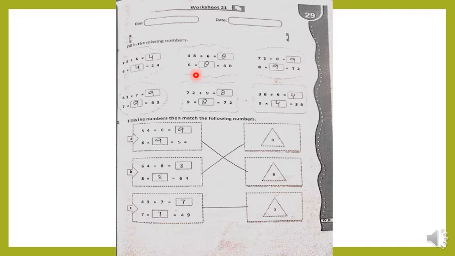Moving on to the next one beneath it: fill in the numbers, then match the following numbers. Simple, all we have to do is fill in the numbers and match them with the following numbers which are already given to us. The first one is 54 divided by 6 is equal to 9. So we multiplied 6 nine times, so we got the answer 54.